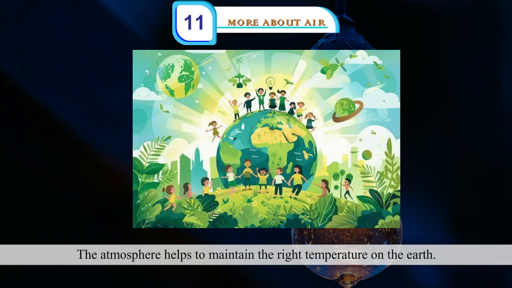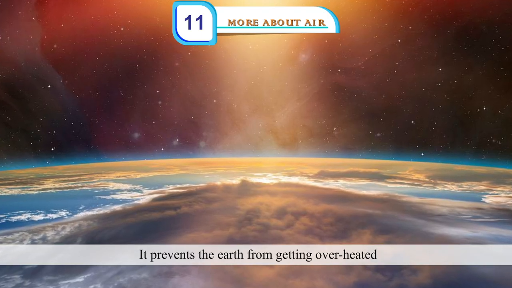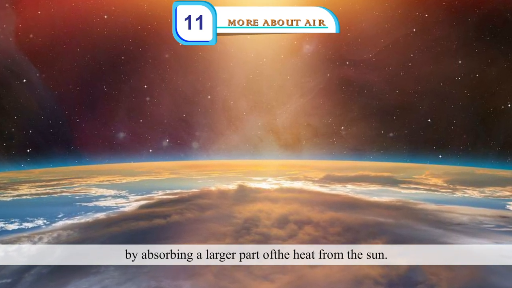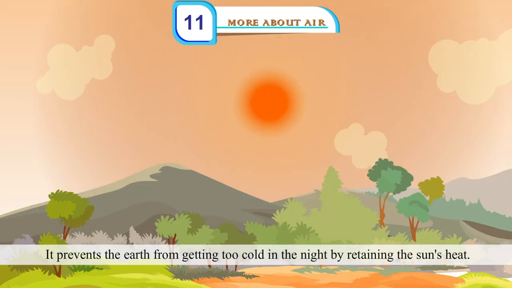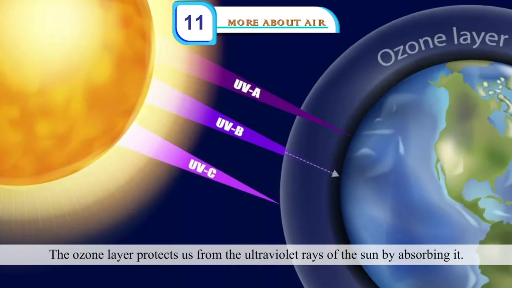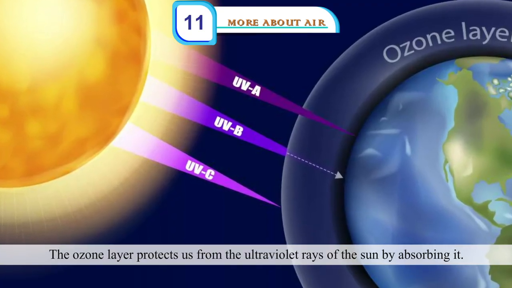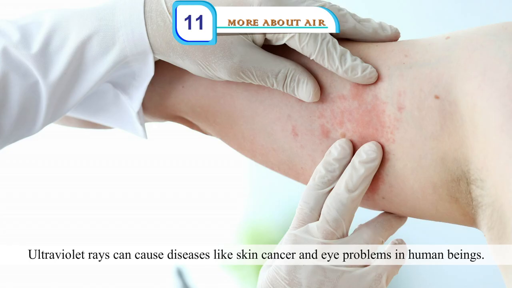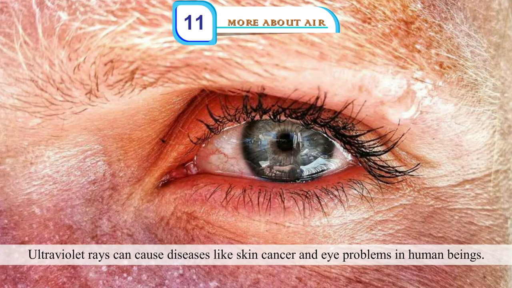The atmosphere helps to maintain the right temperature on the Earth. It prevents the Earth from getting overheated by absorbing a larger part of the heat from the sun. It prevents the Earth from getting too cold in the night by retaining the sun's heat. The ozone layer protects us from the ultraviolet rays of the sun by absorbing it. Ultraviolet rays can cause diseases like skin cancer and eye problems in human beings.